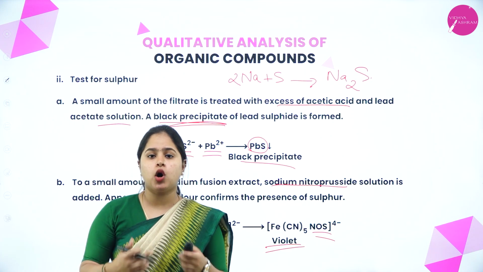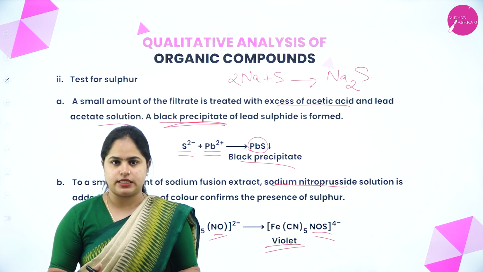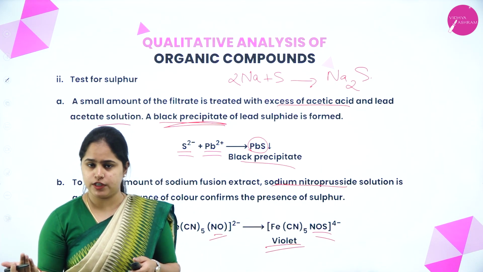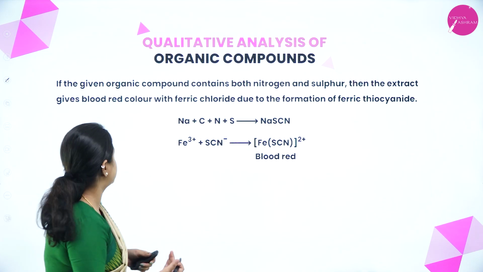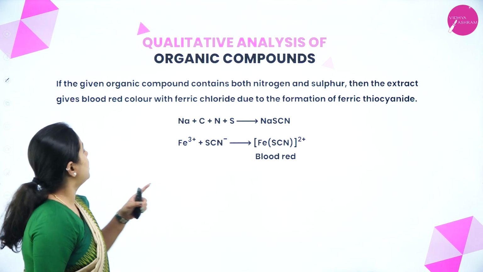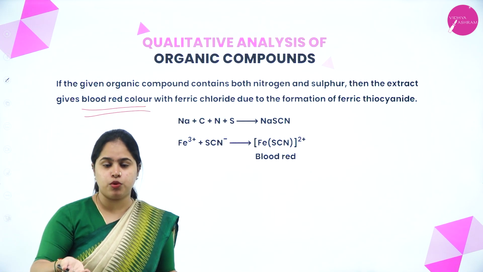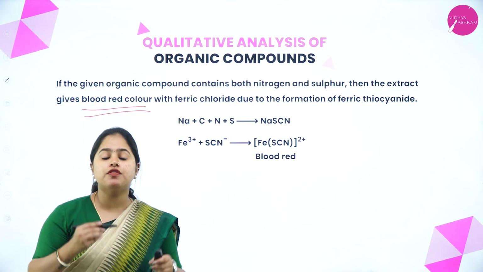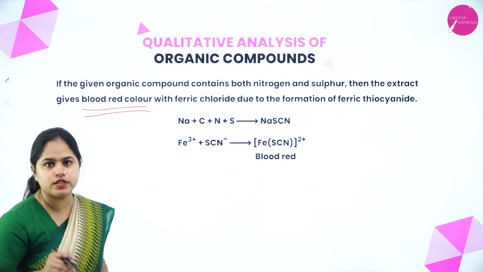Once this reaction is done, if you are getting a violet color, we can confirm the presence of sulfur. So now if our organic compound contains both nitrogen and sulfur, how do we detect it? We studied the detection of nitrogen and sulfur separately. If the organic compound contains both nitrogen and sulfur, then the extract gives a blood red color. Instead of a Prussian blue color, you will get a blood red color because of the presence of sulfur as well.